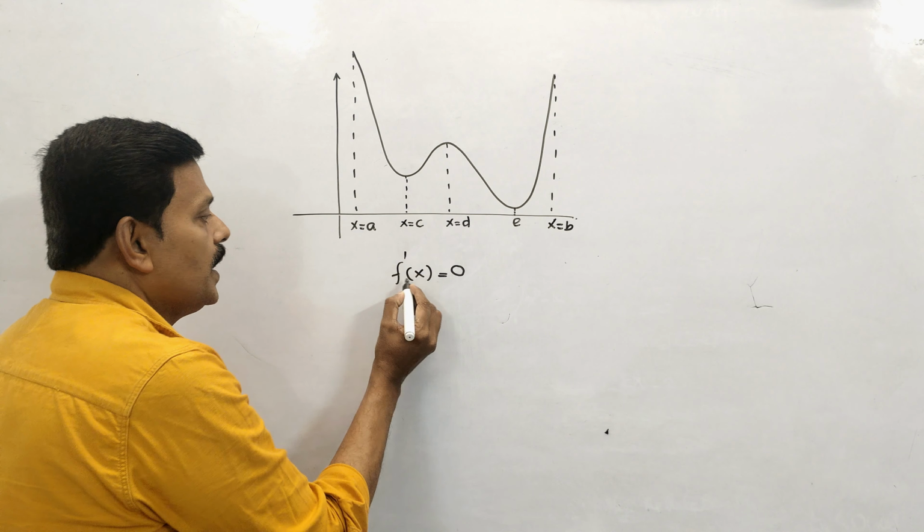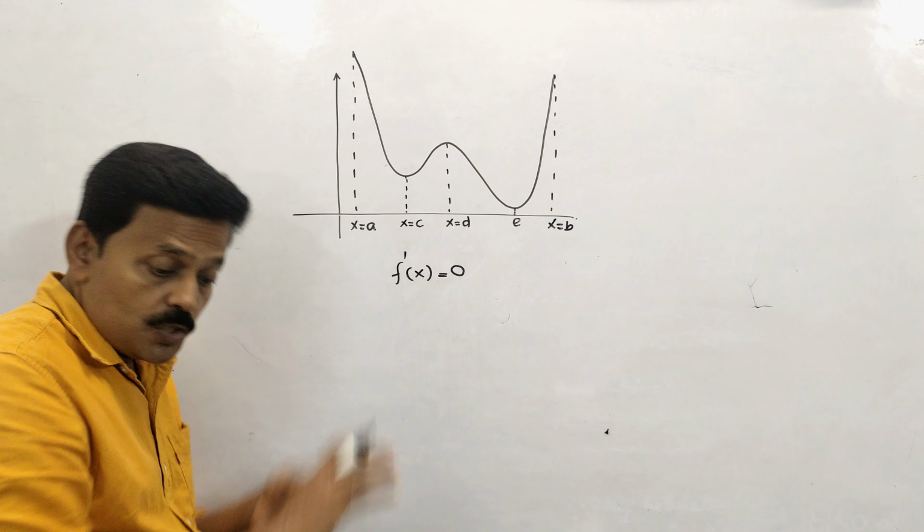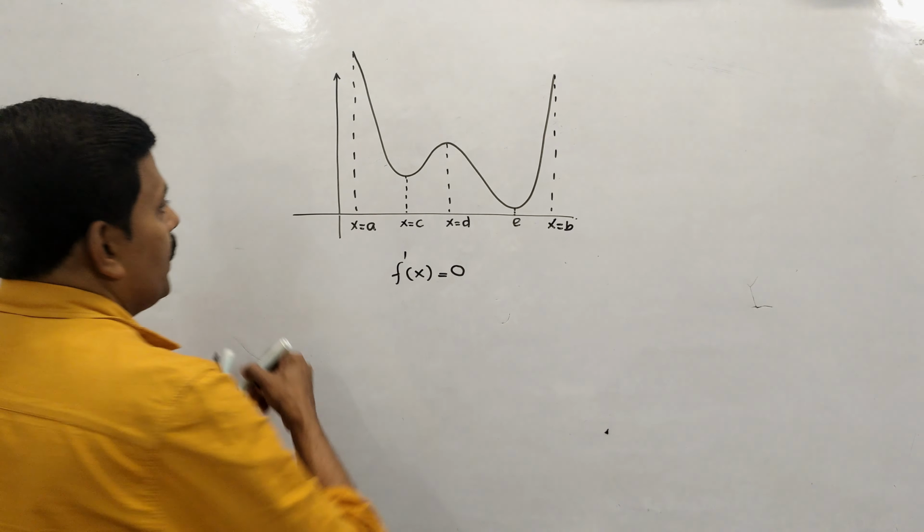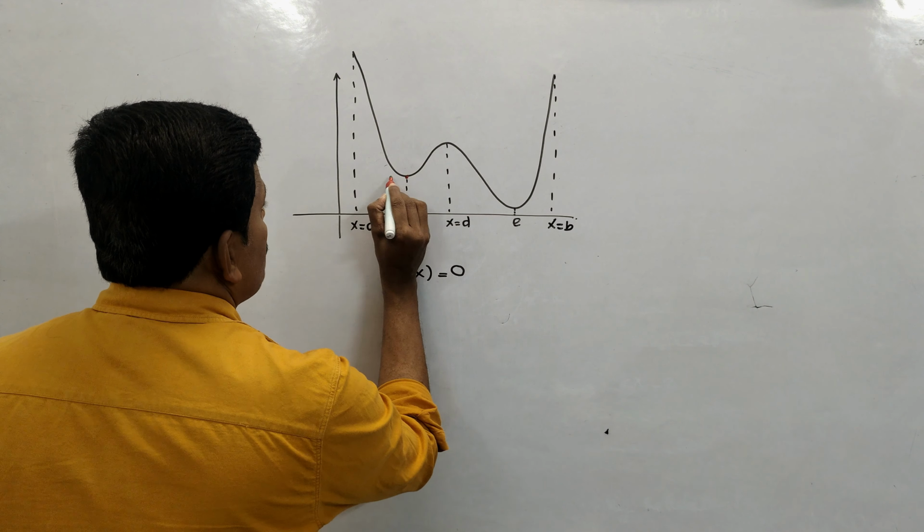F dash x is 0 means the tangent, if you draw at that point, will be parallel to the x-axis. It is very clear from this graph. Here is a point, say x is equal to c, where the tangent is parallel to the x-axis, so f dash c value is 0. At this point, it can be local maximum or minimum. From the graph, it shows minimum. And at d, there also a tangent is possible, f dash d is 0. There is a maximum, that is called a local maximum.